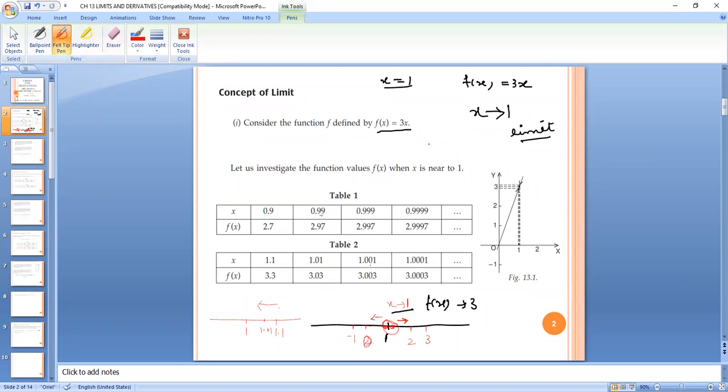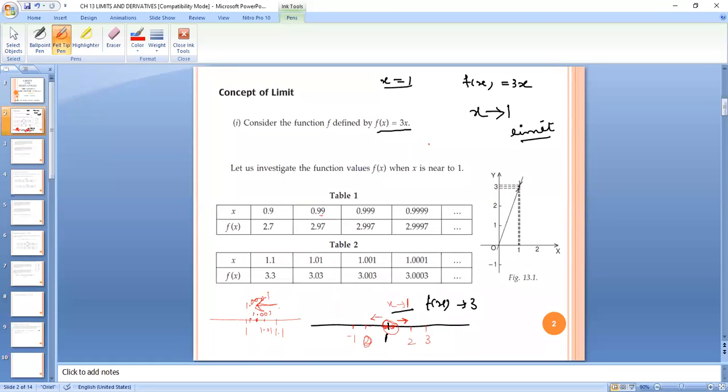Then I am coming more closer. I am taking value 1.001, then it will be 3.003, then going more closer to 1.0001, I'm getting 3.0003. That means when I'm coming from the right towards 1, my f of x is approaching the value 3. We are not taking value exactly equals to 1, but we have taken the points which are nearer to 1, which are very close to 1.